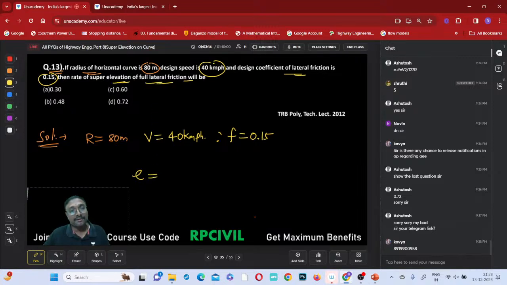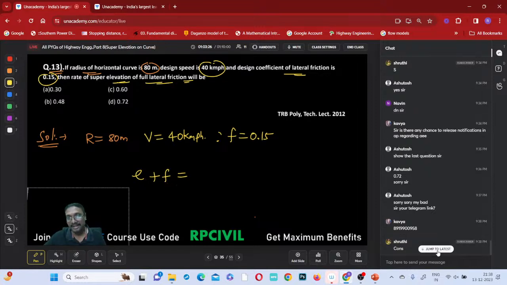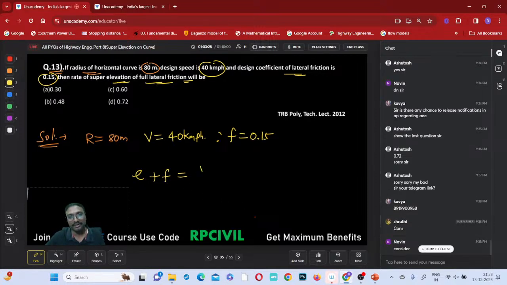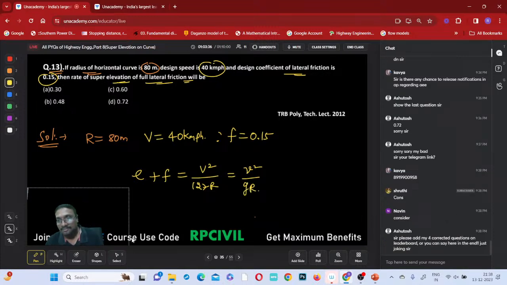Rate of super elevation with full lateral friction means considering the friction or not considering the friction? Tell me. Considering the friction, e plus f equals what? You can say V square by which one? This 127 R, right? Or what is it you can say? V square by gR, right? Yes, no?